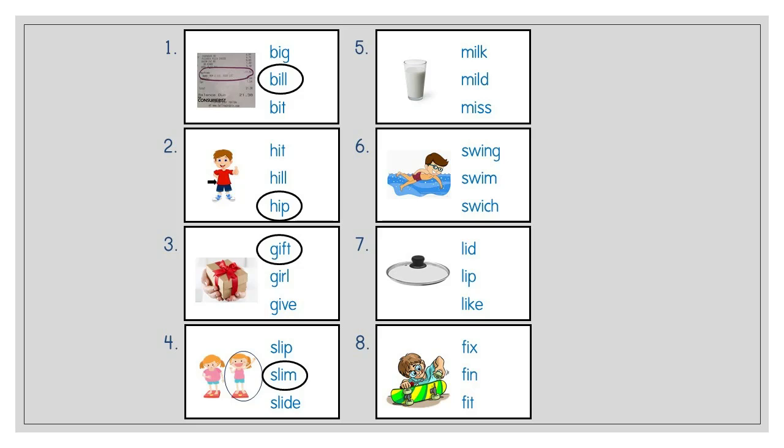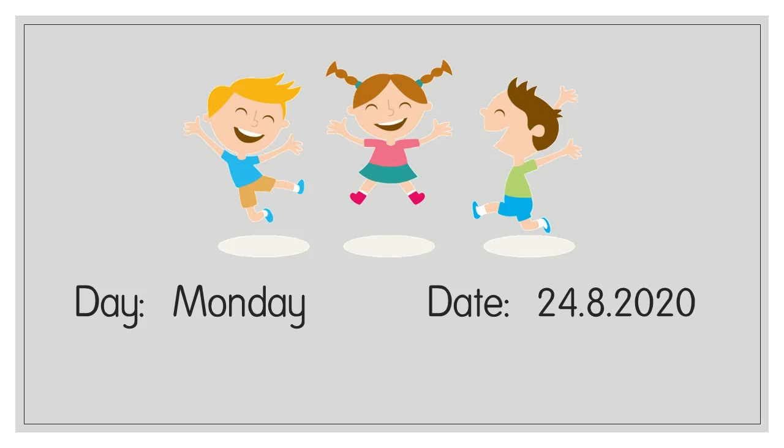Good job. Now, from number 5 to number 8, can you do it by yourself? Can you find the picture and then circle the correct word? Okay, you can pause the video so that you can circle the correct word for each picture. Don't forget to complete this page by writing down your name, the day, and also the date. Okay?